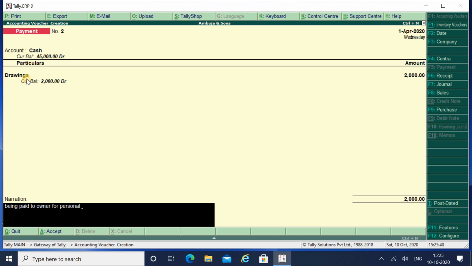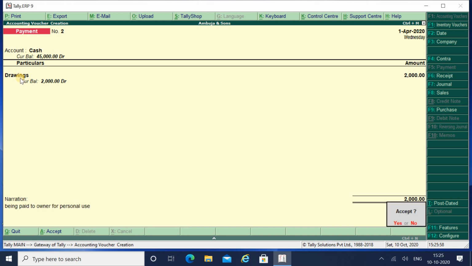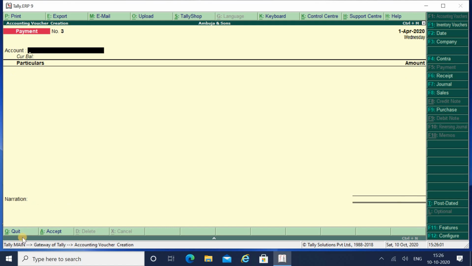You will come across this transaction many times if you are in a proprietary business, because the proprietor's income is nothing but his business income only. So there will be a lot of personal expenses from his company's books, and that's why you have to debit your drawing account at that time. Fine, I will accept this entry.